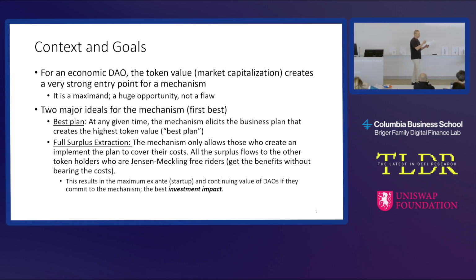We're going to try to get the best projects, the best business plan. We're going to take all the surplus and we're going to give it to you. Isn't this great? Why are we doing that? Free rider sounds like a terrible kind of thing, right? So it's doing something bad, okay? Well, the reason is simple: if we maximize the value that these other token holders get, the investment value of the DAO is going to be the highest.